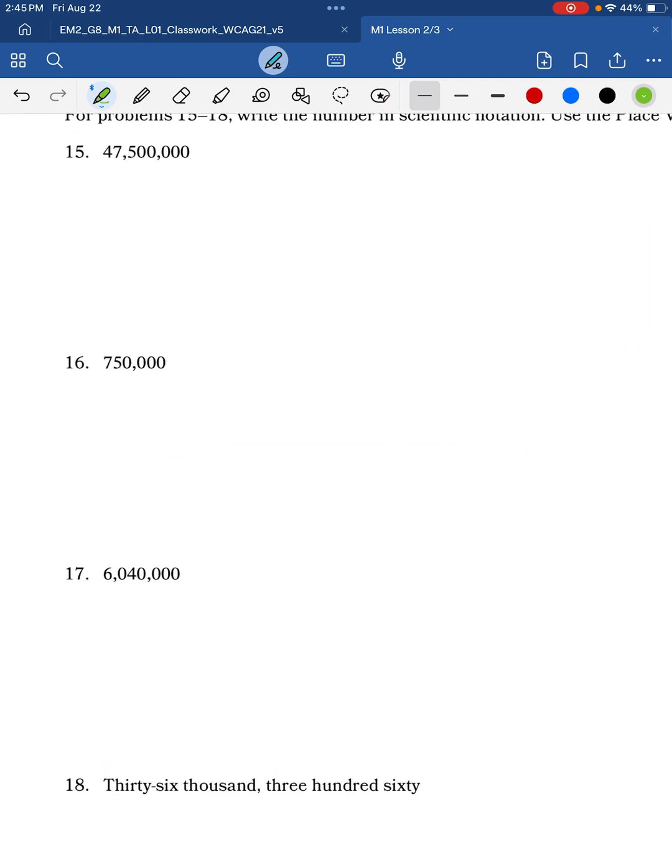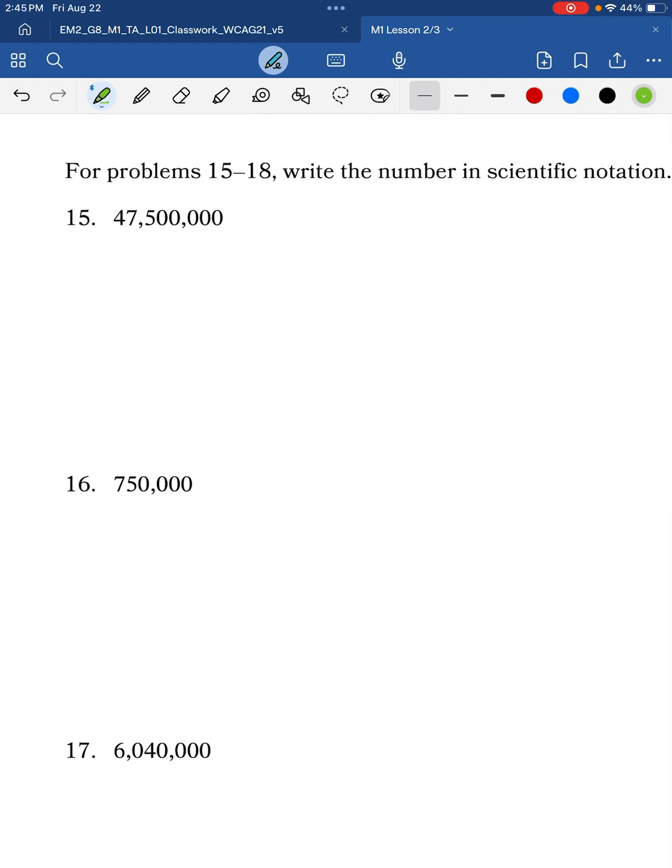We're going to do the same thing for these. Remember, I want to place my decimal where I have a digit that is between 1 and 9. So my decimal is going to be here, 4.75. And how many tens do I have? 1, 2, 3, 4, 5, 6, 7. So times 10 to the 7th. Again, here, my decimal is going to go after the first place. And I'm going to keep all the digits until I get to just zeros.